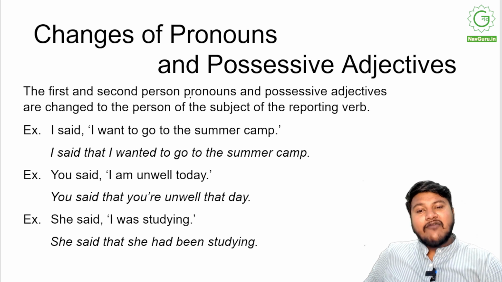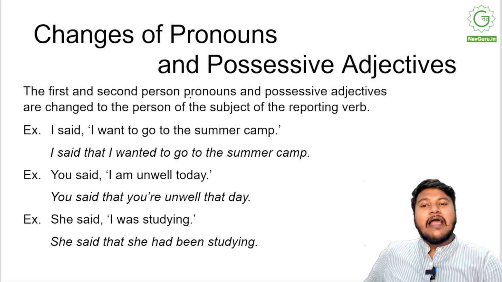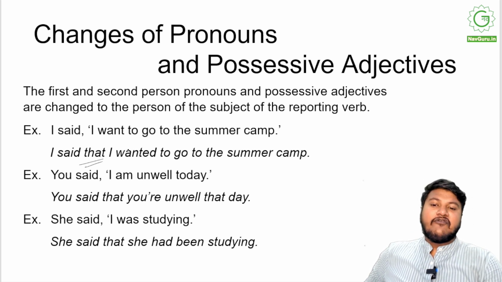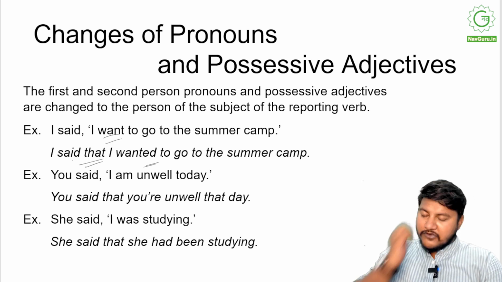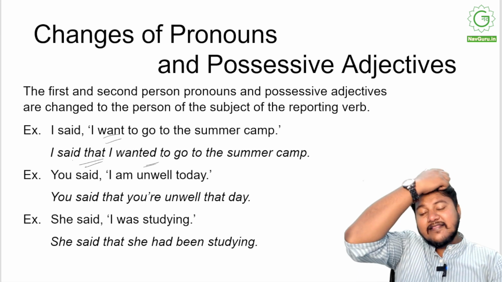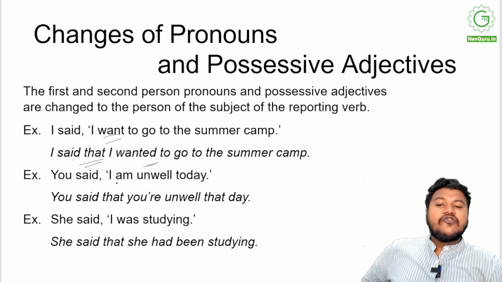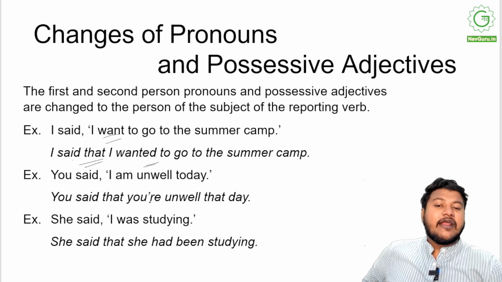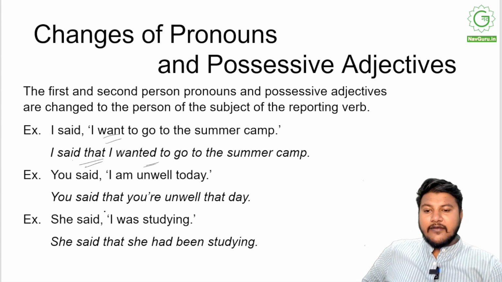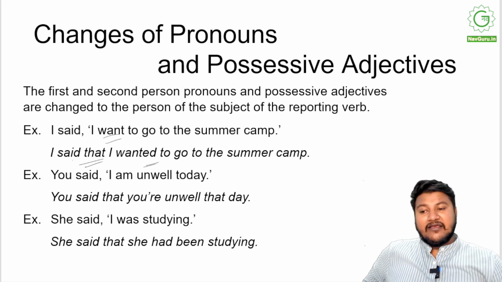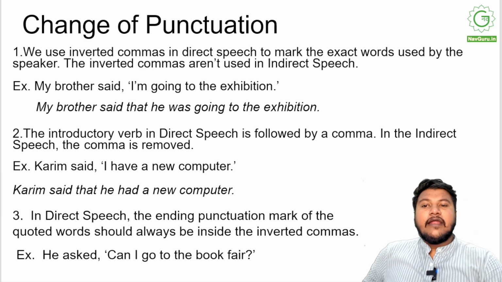Like, I said, "I wanted to go to the summer camp." I said that, this is pretty simple, that you always have to do. I said that I wanted. When I have already used said here, the want inside the bracket becomes wanted. It changes, simple past. I said that I wanted to go to the summer camp. You said, "I am unwell today." You said that you were unwell that day, right? She said, "I was studying." She said that she had been studying, right?